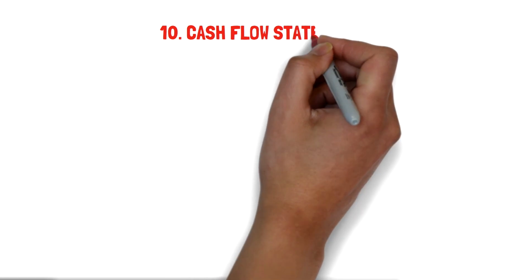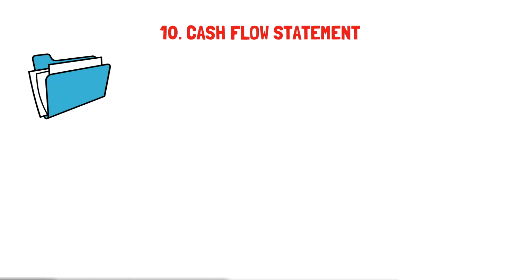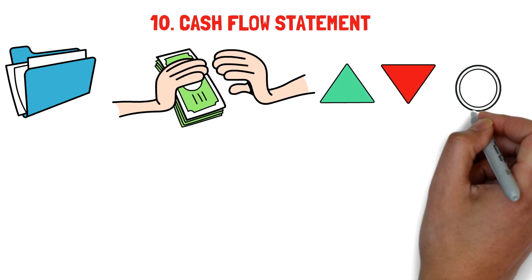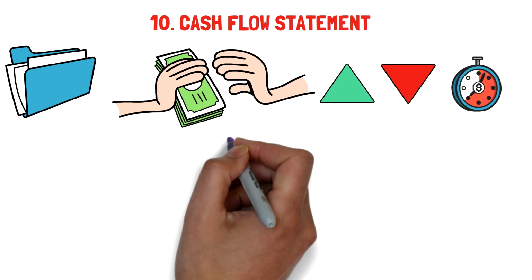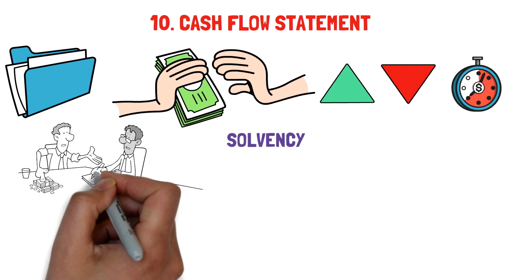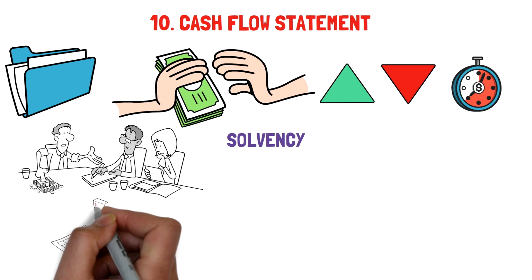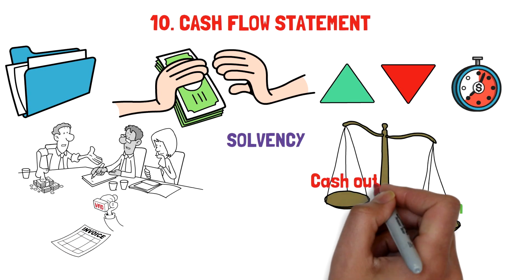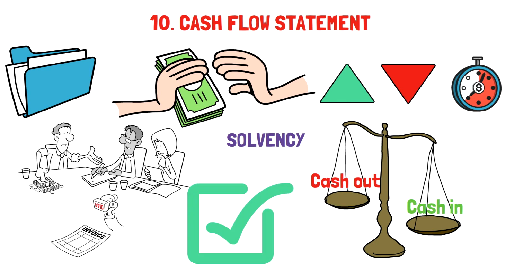A cash flow statement is the third core financial document for businesses. This document reflects the movement of money in and out of a business over a particular period. A cash flow statement measures solvency, meaning an organization's ability to pay its bills and expenses. If more money flows into the business than out of it, the business is cash flow positive.